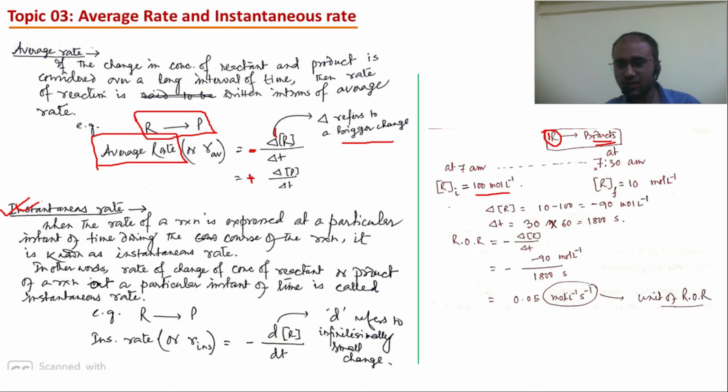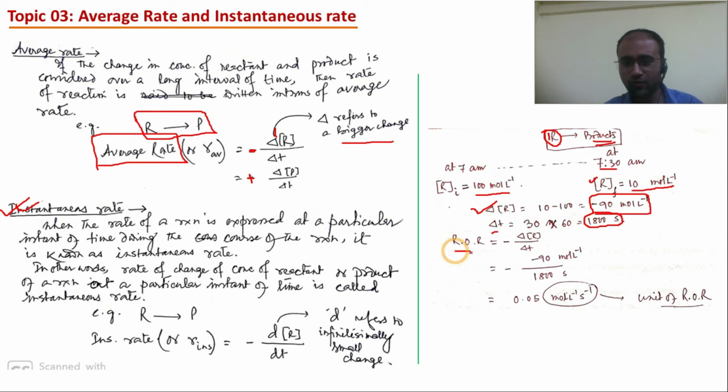At 7:30 a.m., after 30 minutes, it's a long interval of time, let's say it now decreases to 10 mole per liter. As you know, concentration of reactant decreases. So what is the change? 10 minus 100, final minus initial, minus 90 mole per liter is the change in concentration. What is the change in time? 30 minutes. Converted to second, it becomes 1800 second.